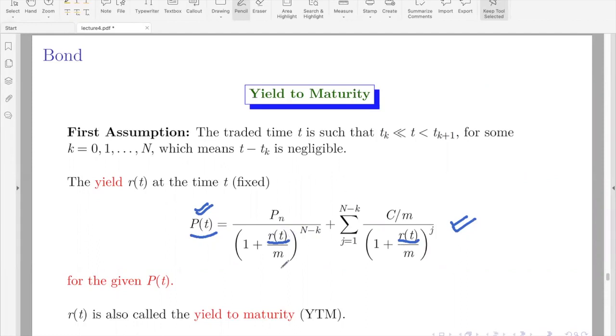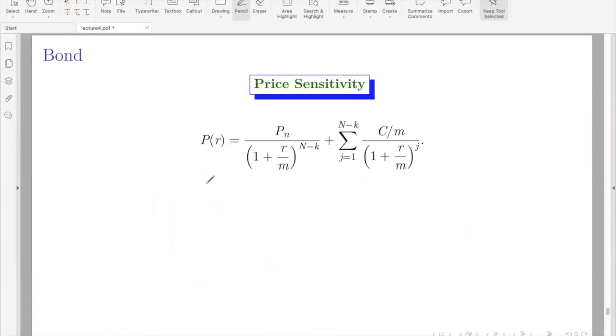Now, in price sensitivity analysis, what we do is, instead of viewing this formula as a function of T, we will now do the other way. The formula is the same, but now we will see the price as a function of the yield. So completely forget about all this happening in terms of time.